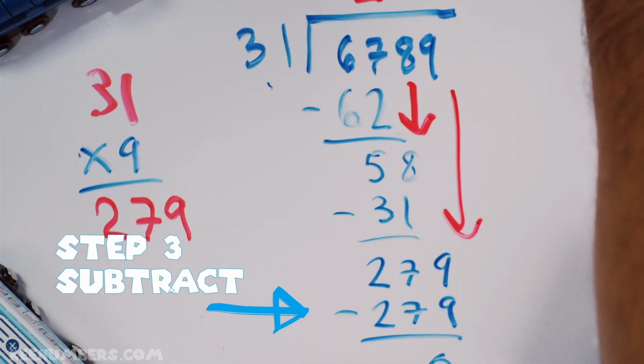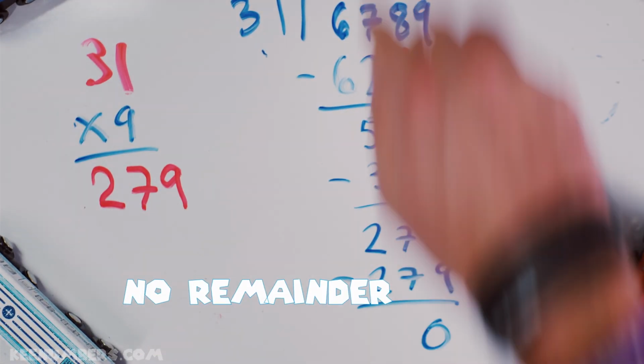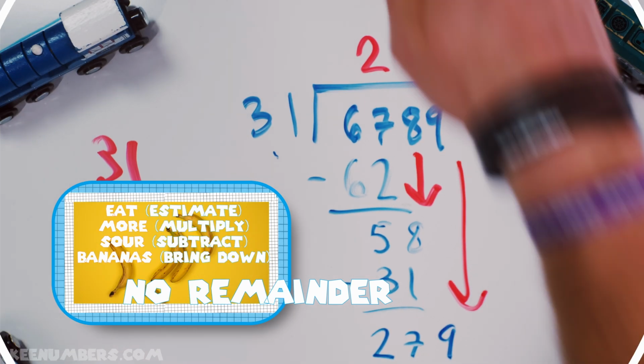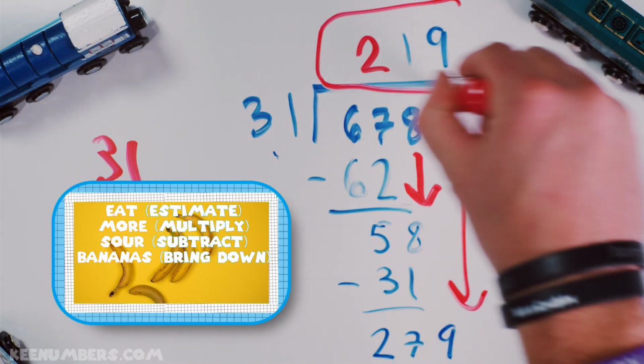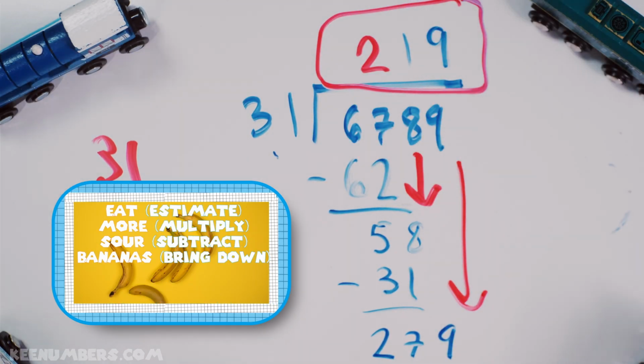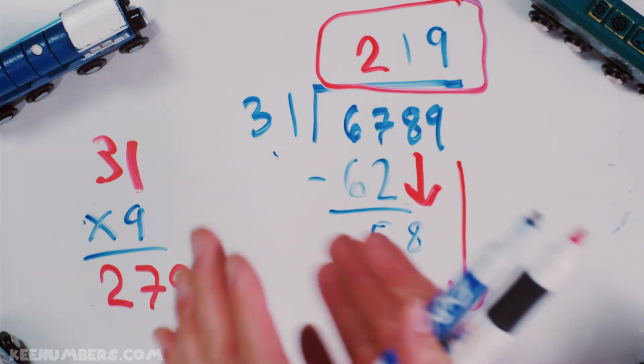Look at that. No remainder. Eat more sour bananas. The answer is a nice, easy 219. Give yourself a polite golf clap. Yes, of course.